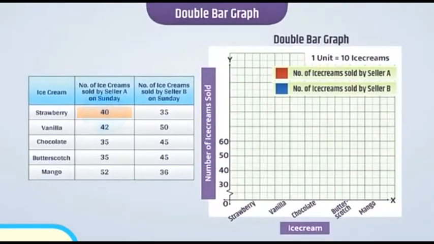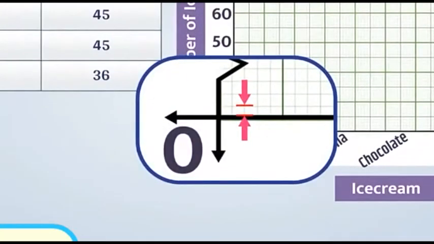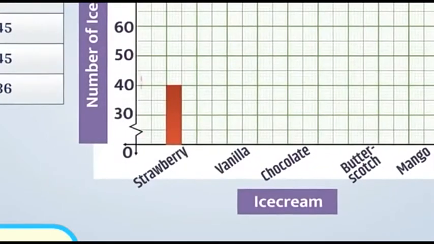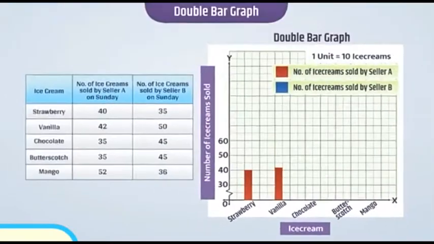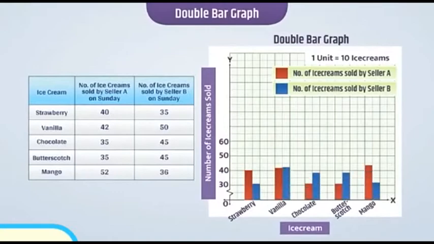Seller A sold 40 strawberry ice creams. So we'll draw bars of length 0 to 40. He sold 42 vanilla ice creams. Here 42 is between 40 and 50. Since each unit represents 10 ice creams, we can say that the 10th part of a unit represents 1 ice cream. So to represent 42, we have to consider 2 parts of unit length out of 10 parts after 40. Thus we will draw a bar extending from 0 to 42. In the same way, we will finish drawing the double bar graph of the given data.